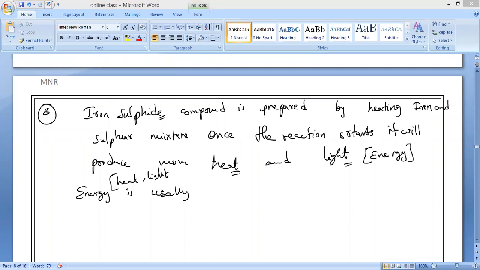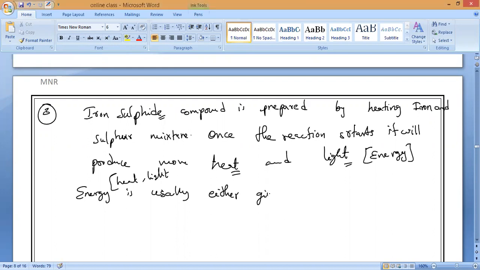Energy is usually either given out or absorbed during the preparation of a compound.